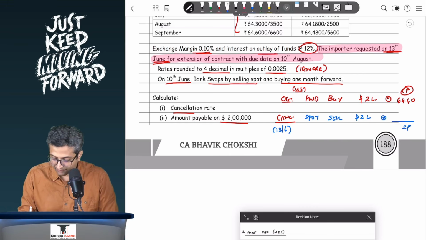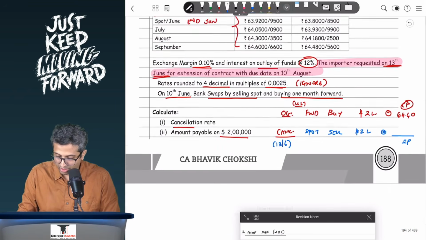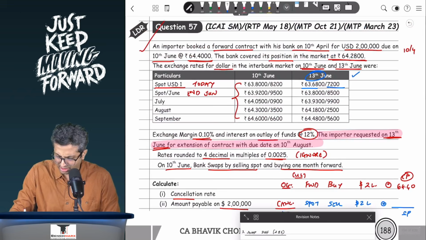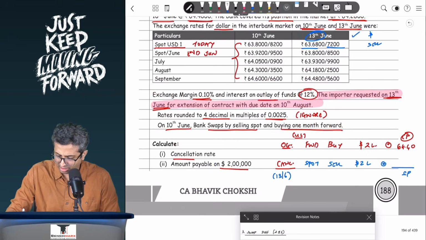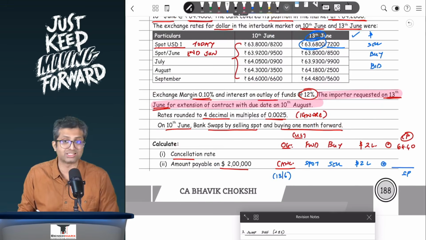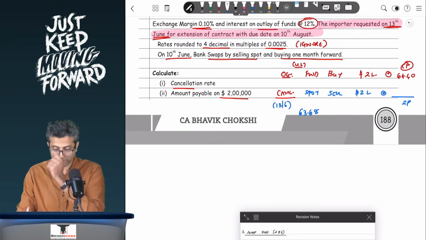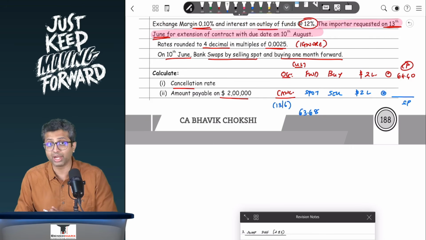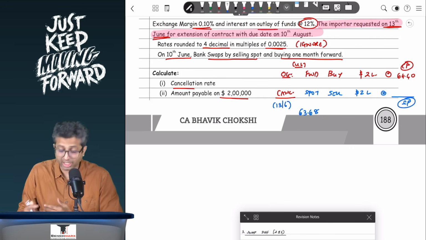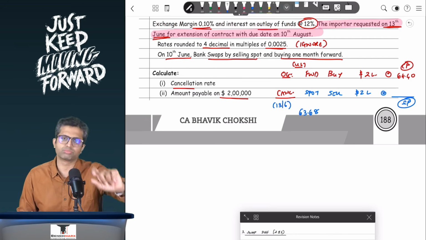Now, if I want to find the rate, first of all, I'll take the 13 June rate over here. Now within 13 June, you will take today's spot rate, but there is bid and ask. So you'll ask yourself that the base currency is a dollar. As a customer, I would want to sell the dollars, which means as a banker, they would want to buy the dollars, and hence the transaction will happen at the bid rate. So the relevant rate would be 63.68. So over here, ideally, you would want to cancel at 63.68. Now the problem over here is there is an exchange margin of 0.1%. This is the transaction between the banker and the customer, so exchange margin will be applied. What will you do? Well, because this is a selling price, remember, like a brokerage, exchange margin will reduce the selling price, and if it is like a buying price, exchange margin will increase it.